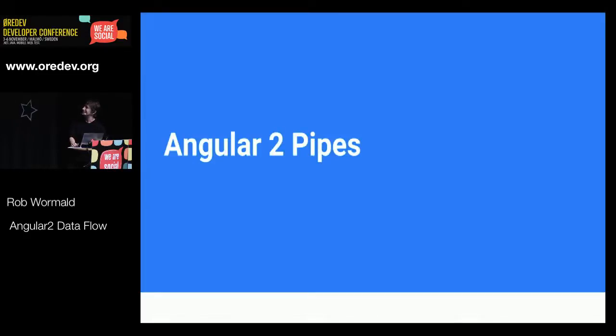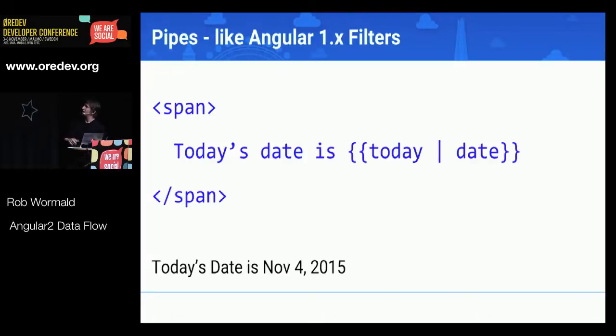Except that we've got this new tech in Angular2 called pipes. And so pipes are kind of the third link in the stream. If we have observables coming off of views, and then we're doing things like transforms and combinators and flatMaps and switchMaps, pipes are the output of all of this stuff. And again, if you've used Angular1, you can think of a pipe just like a filter. So this is an Angular1 filter, basically. It's today, which is a JavaScript date, and we put that pipe and then this date filter, and it just turns a JavaScript date into something readable. So it turns into November 4th there.